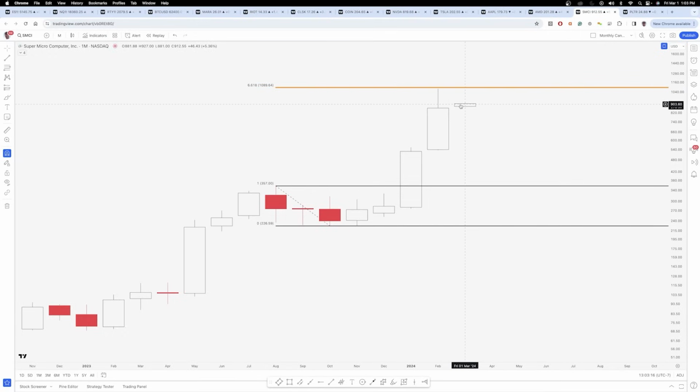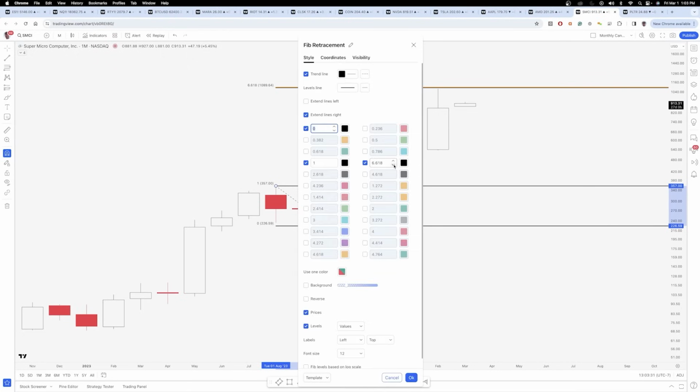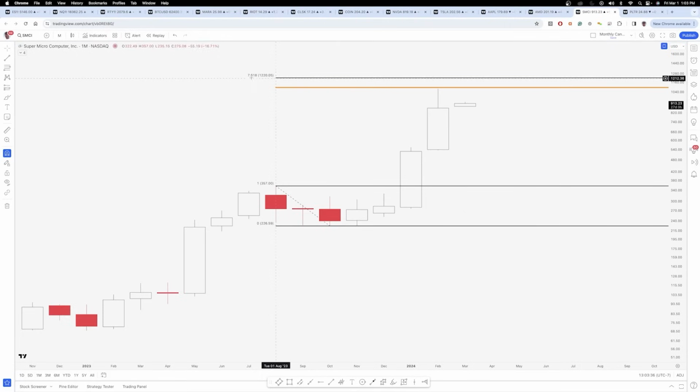So if we were to continue to move up into the month of March, the first level that you'd want to see here to break and close above is 1089, which is that 6.618 extension. And that just shows how extended this is getting, but that doesn't mean anything other than it's just making a massive move. If we break above that, your 7.618 extension is right around 1220. So those are definitely levels you want to watch. Around 1089, I would just say 1090 to 1100, and then 1200 to 1220 would be what I would look at. I just don't look at things in exact prices.